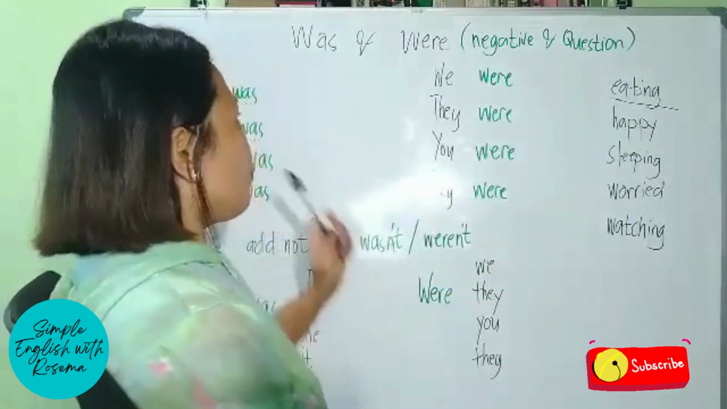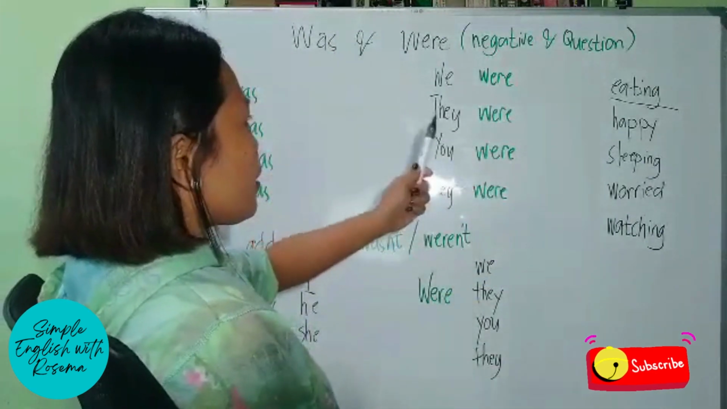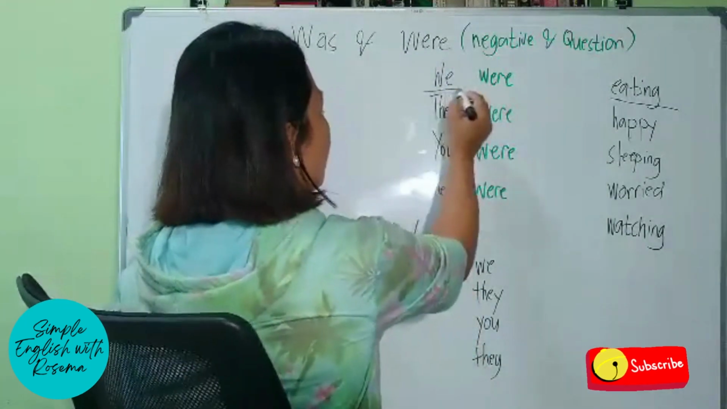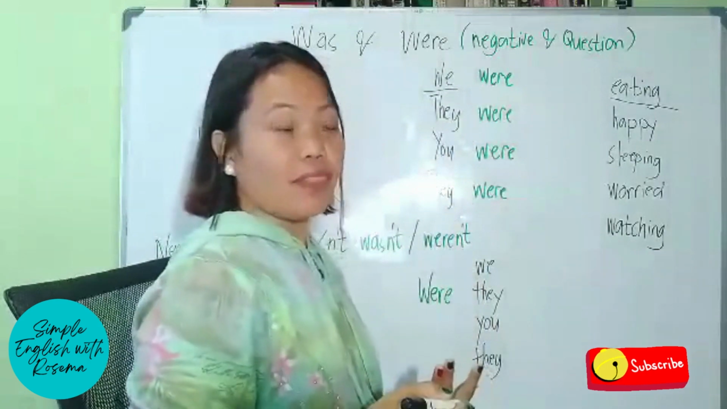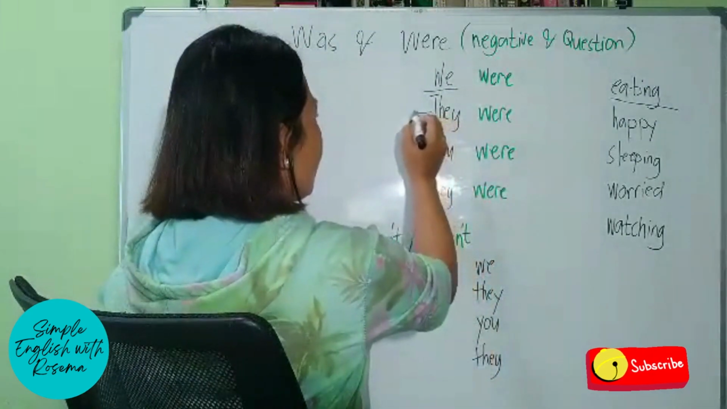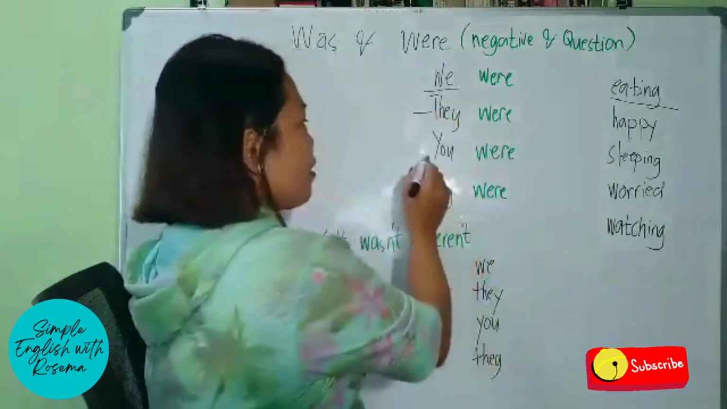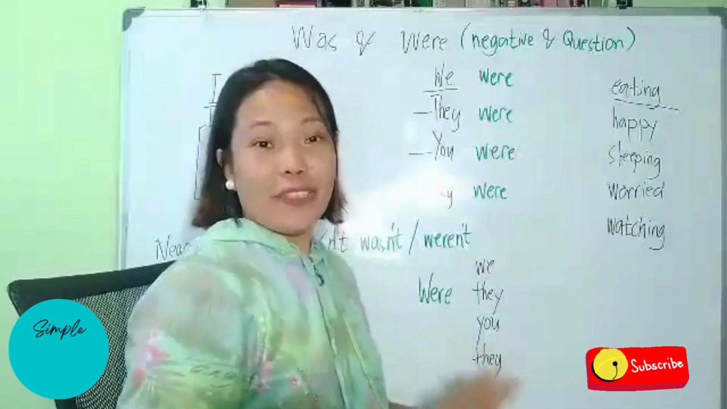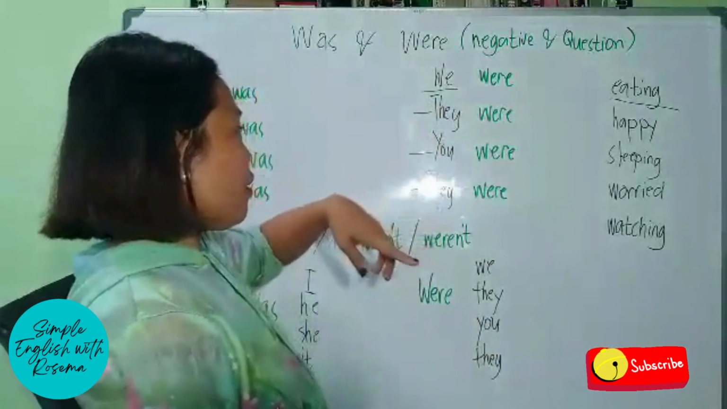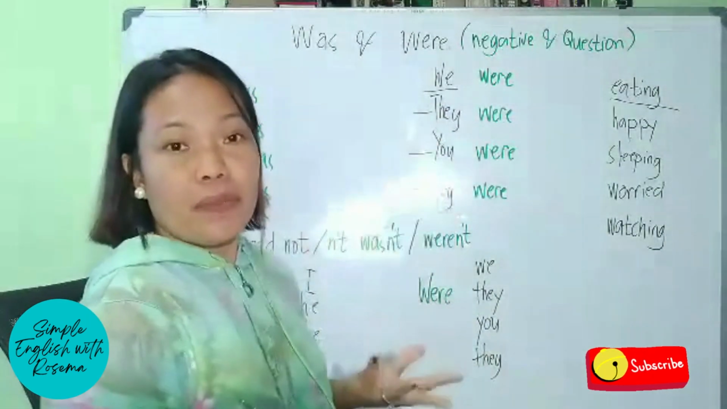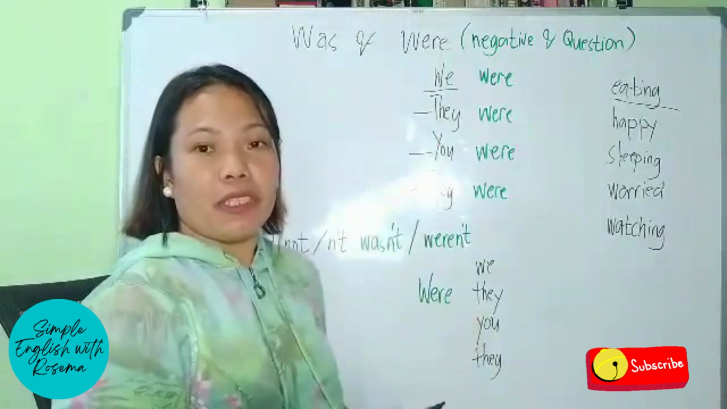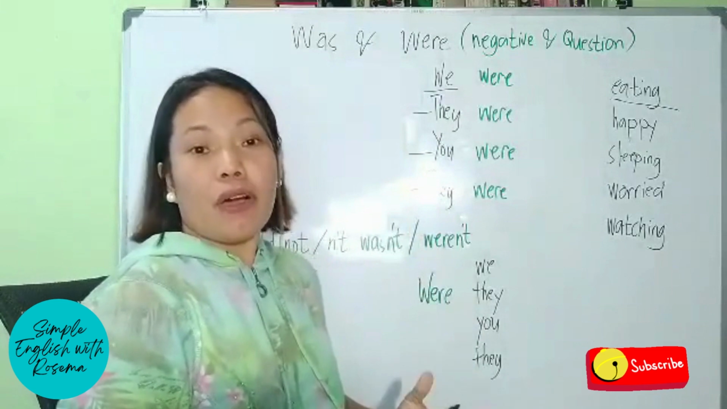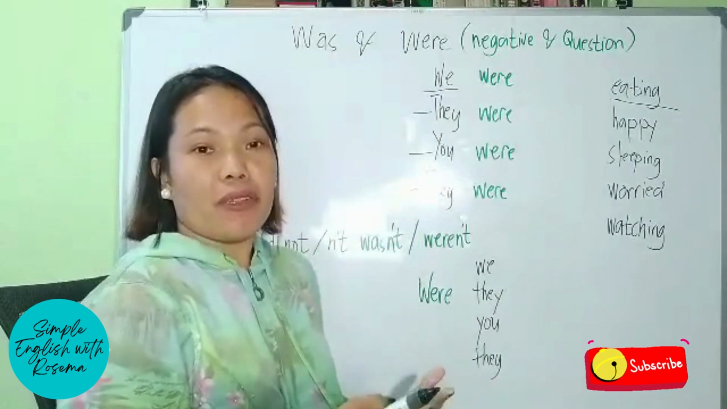All right. Now, for were, we said that the past tense were is used with the first person plural we, the second person plural you, and the third person plural they. So why do we have two theys? Because one is used with people, like a group of people, and the other is used for plural nouns like dogs. So a group of them, we can call them they.